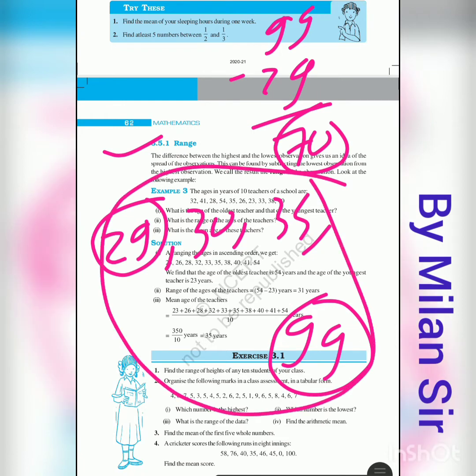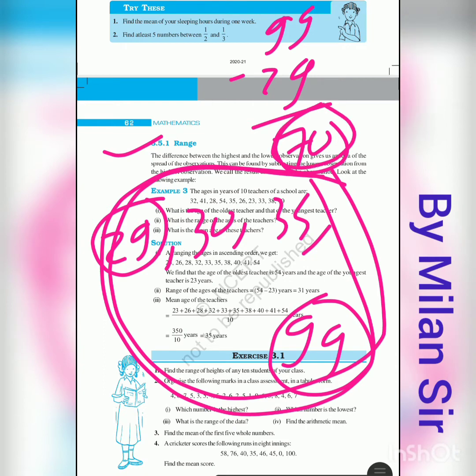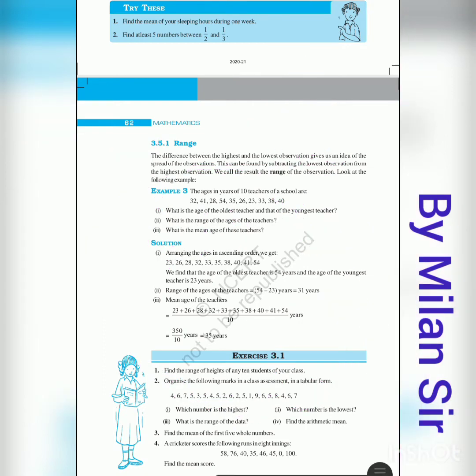Range alternately means gap. In this gap all the observations are there, right? So this gap is 70. This is called range. Sometimes if we buy something, the shopkeeper asks us, in which range do you want this product?